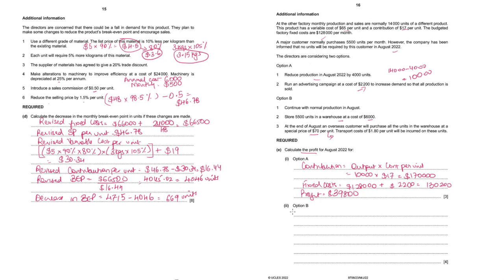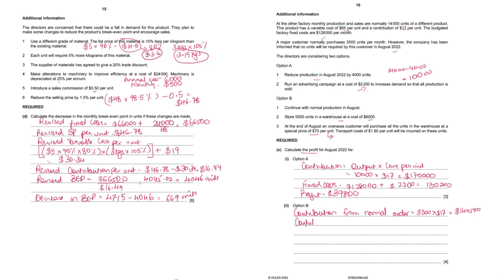Option B. Here contribution has to be calculated separately for the normal orders and for the special customer because selling price is different. So contribution from normal orders: 14,000 minus 5,500, so 8,500 units into $17, $144,500.